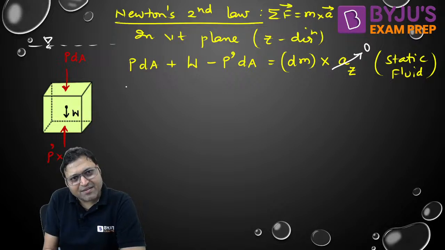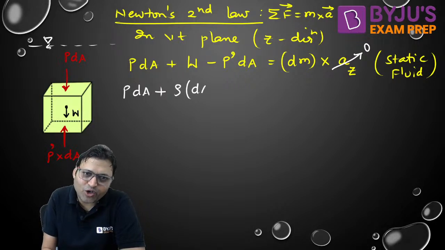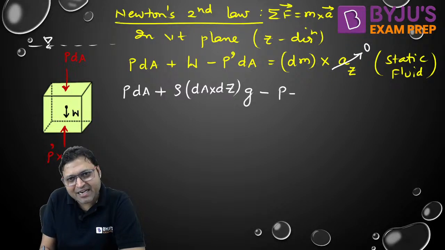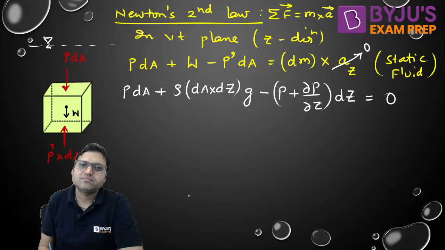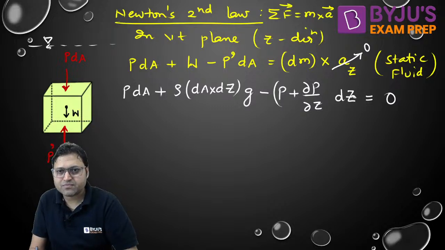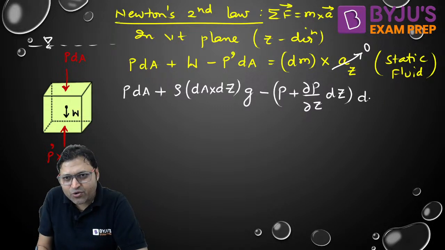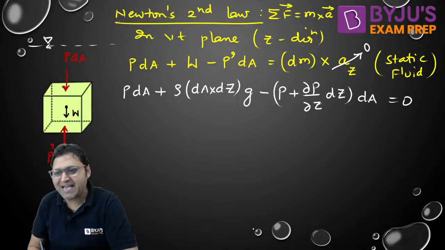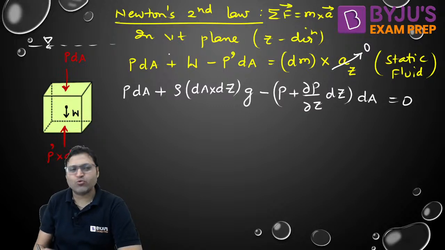So we can say P into dA plus W is equal to mass, that is density, into volume, volume is dA into dz, into G, minus P dash, that is P plus del P by del Z into dz, into dA also, is equal to 0. This will be the expression. Yes or no? If anybody is having any doubt so far, please do let me know.